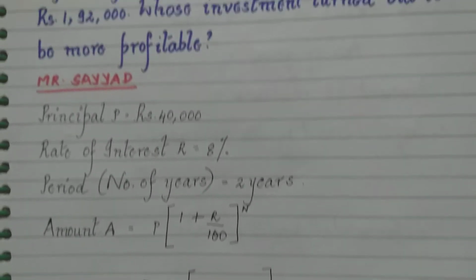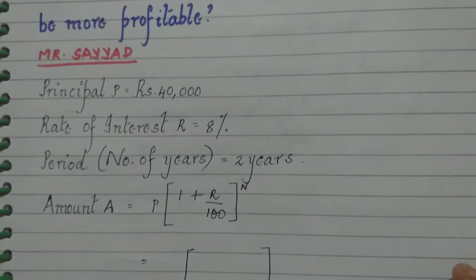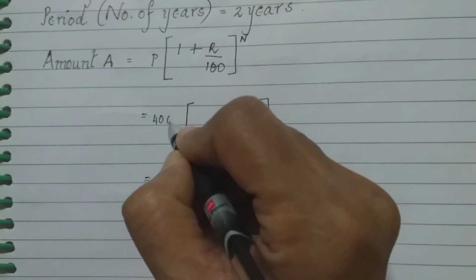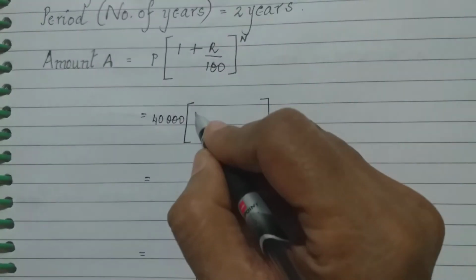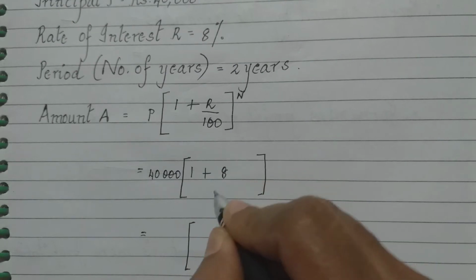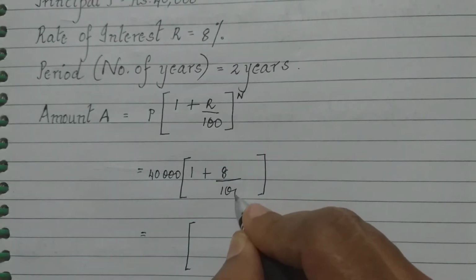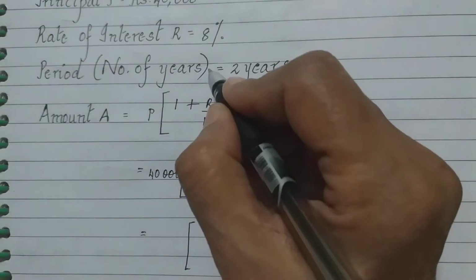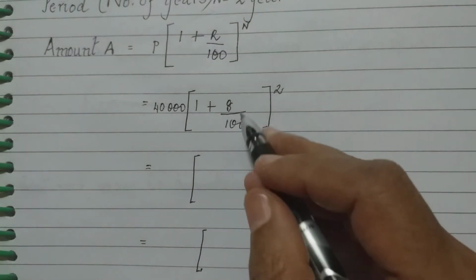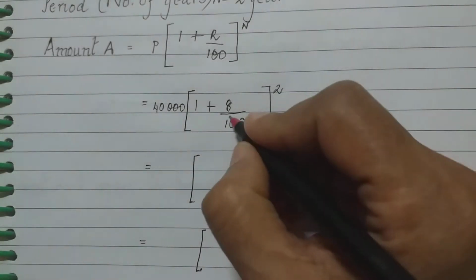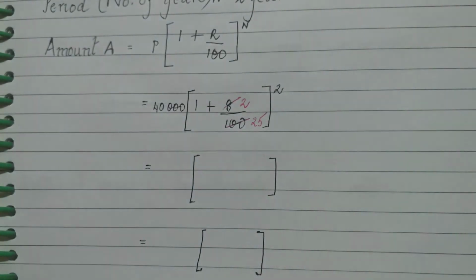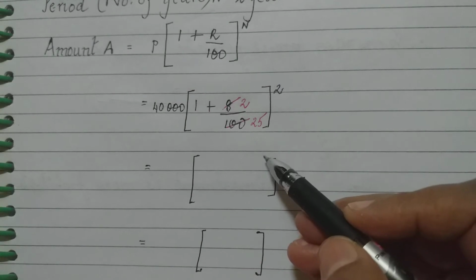Now the principal was 40,000, so we write here 40,000. Then 1 plus R, the rate of interest, which is 8, upon 100 written as it is. Period or number of years, that is n, is 2. Now we can simplify this further. 4 goes in 8 2 times, 4 goes in 100 25 times. So we have 1 plus 2 upon 25.